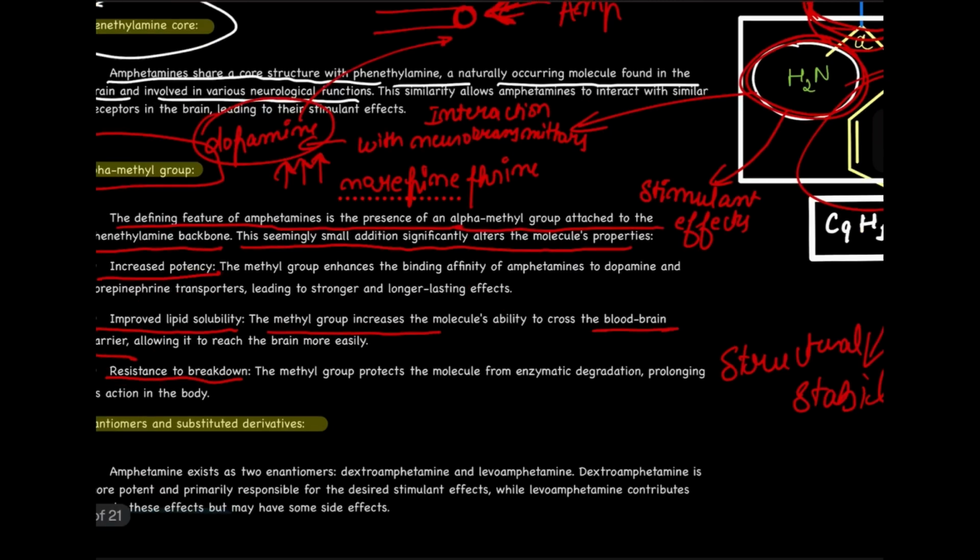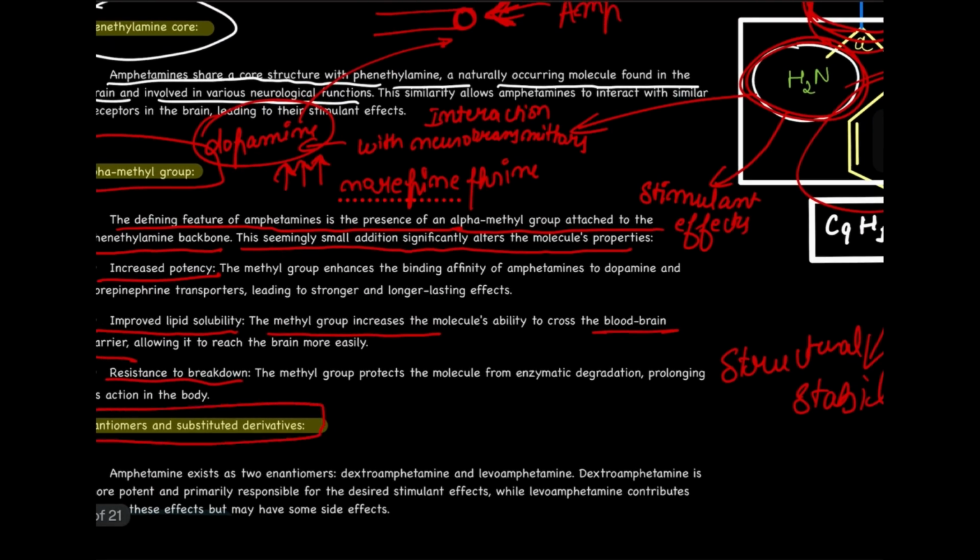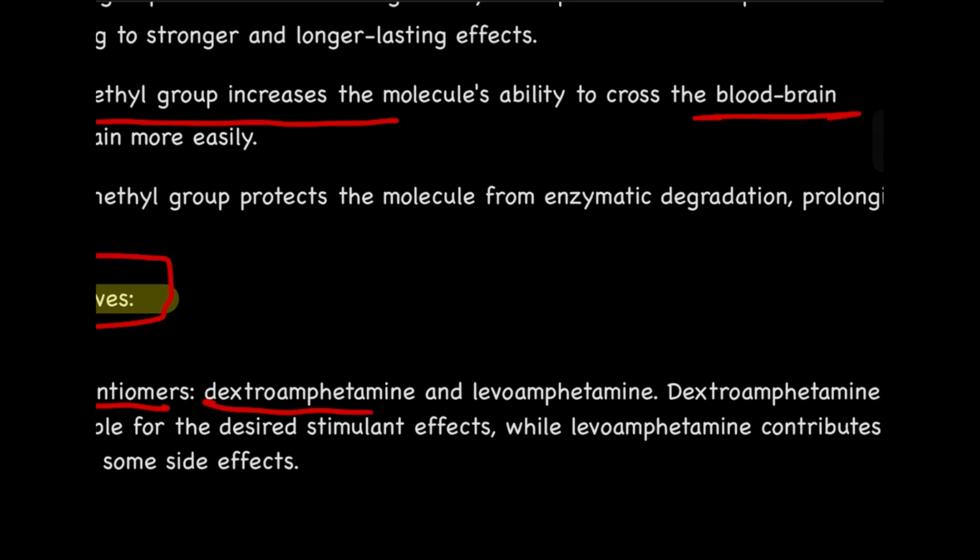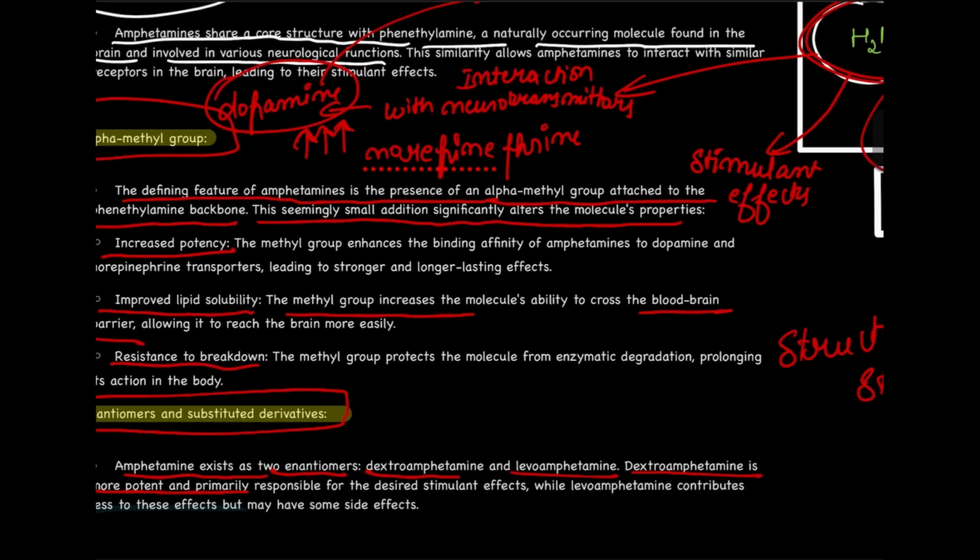the stimulant effect will last longer. Now, enantiomers and substituted derivatives. Amphetamine exists as two enantiomers. The first one is dextroamphetamine and the second one is levoamphetamine. Dextroamphetamine is more potent and primarily responsible for the desired stimulant effects that we have seen so far, while levoamphetamine contributes less to these effects but may have some side effects. Okay, so basically the one which is important to us here is dextroamphetamine. Levoamphetamine basically causes side effects.